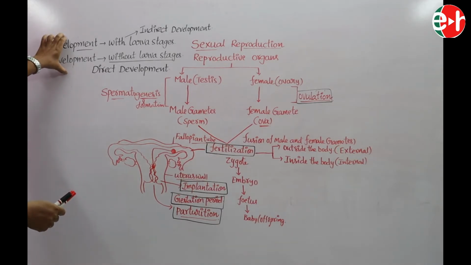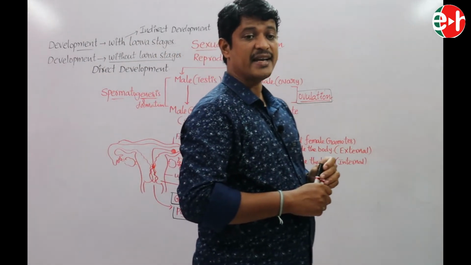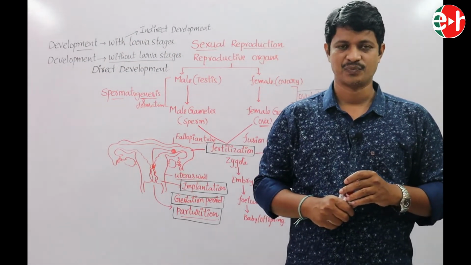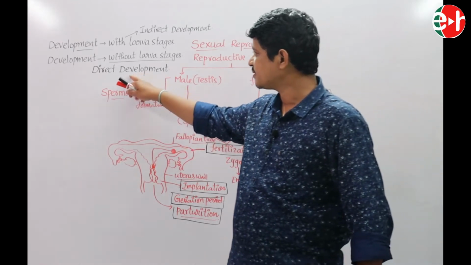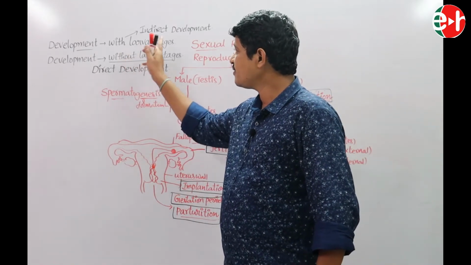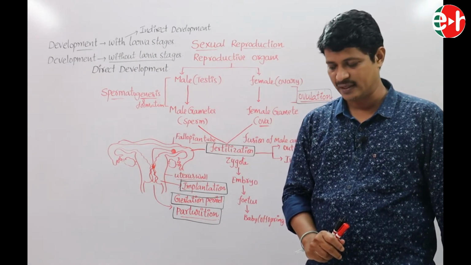These two types, direct development and indirect development, are very important. Don't get confused. The process of development without larva stages is direct. With larva stages, it is called indirect development.